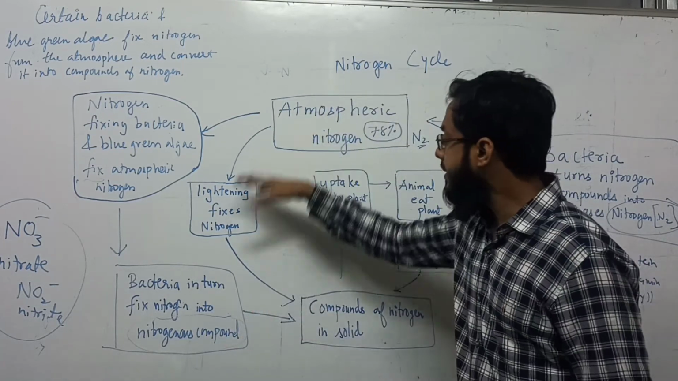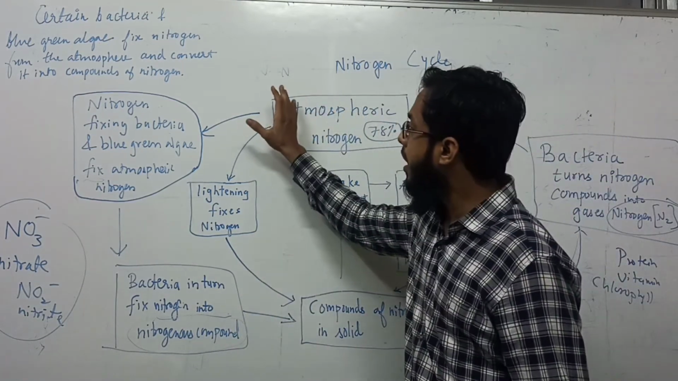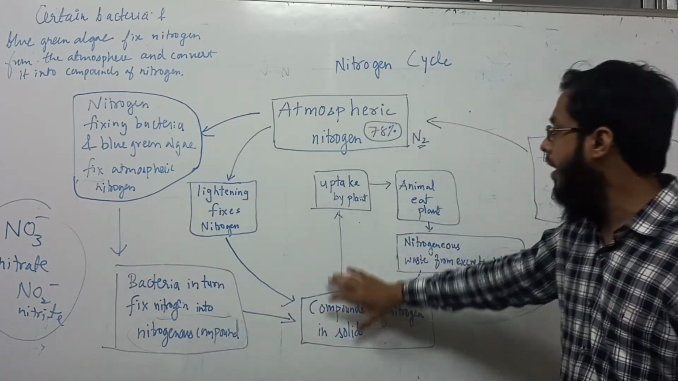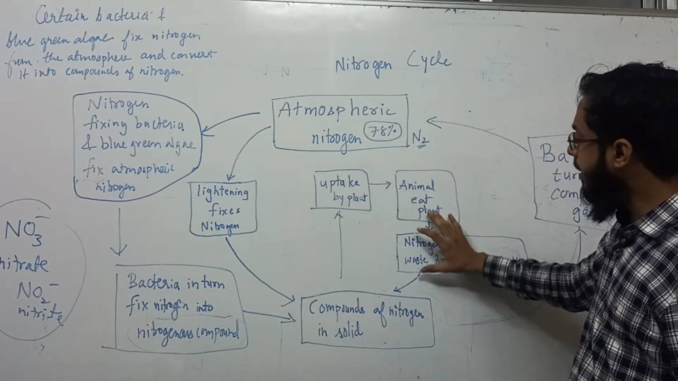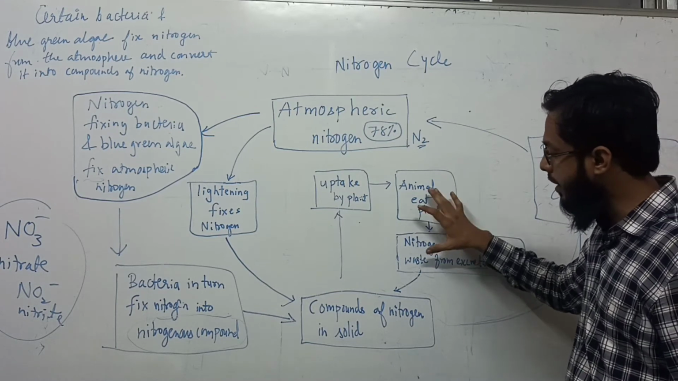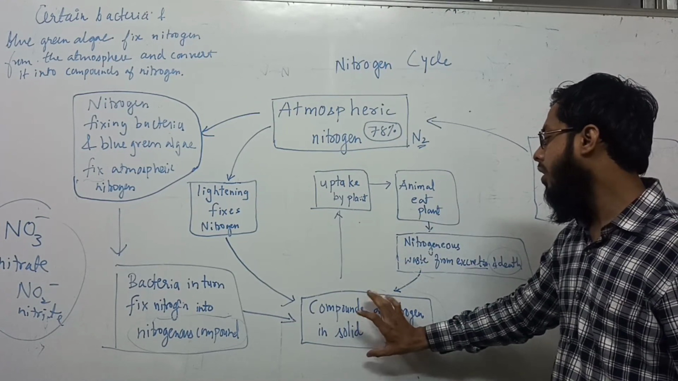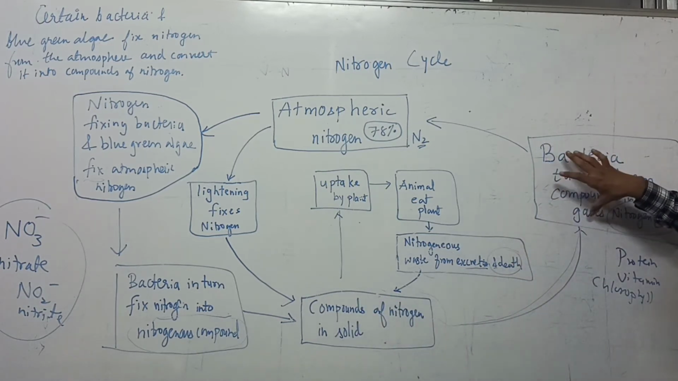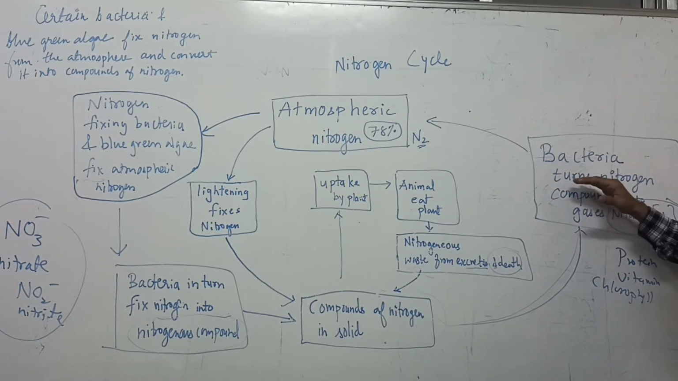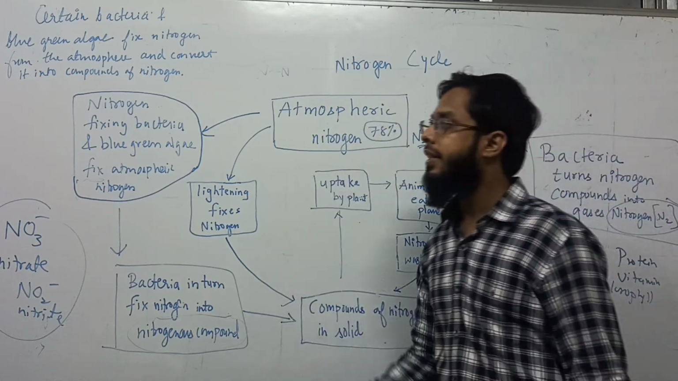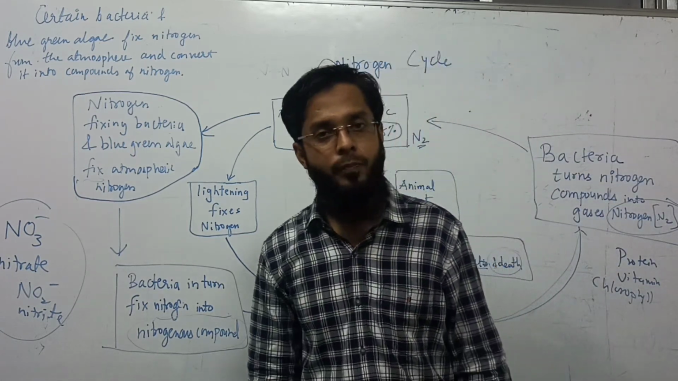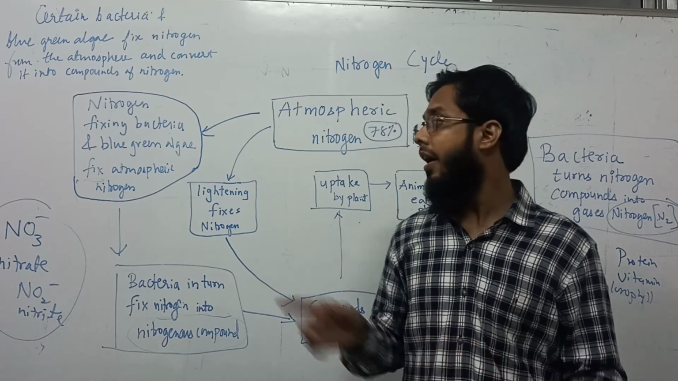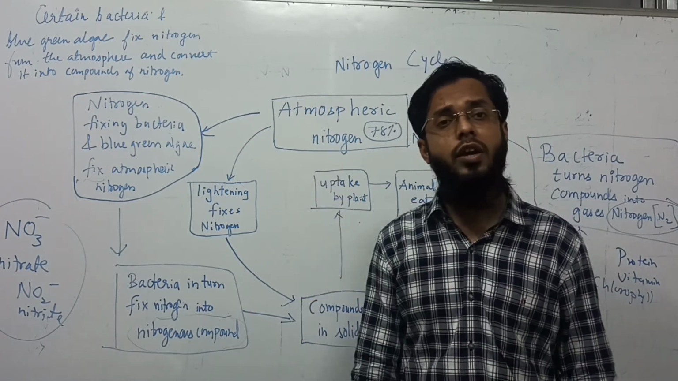So in this way it is a cycle. Bacteria convert atmospheric nitrogen into compounds. These compounds are taken by plants. Animals, when they die or when they excrete waste material, it is again converted into compounds of nitrogen, which is converted into atmospheric nitrogen by some bacteria. So in this way, this is the nitrogen cycle. You have to learn this. We can say flow chart of the nitrogen cycle. If you have any doubt, you can ask.